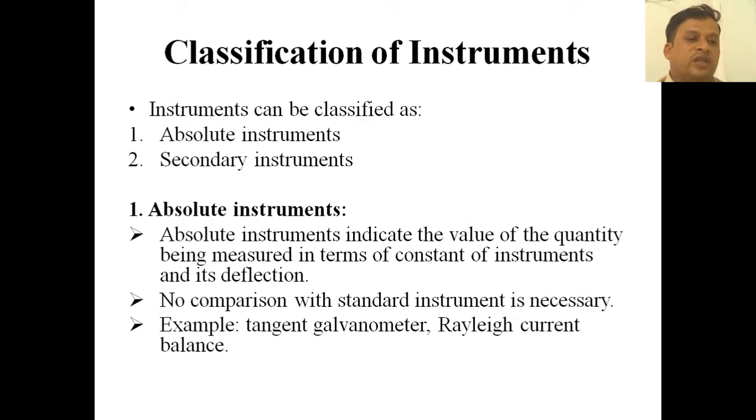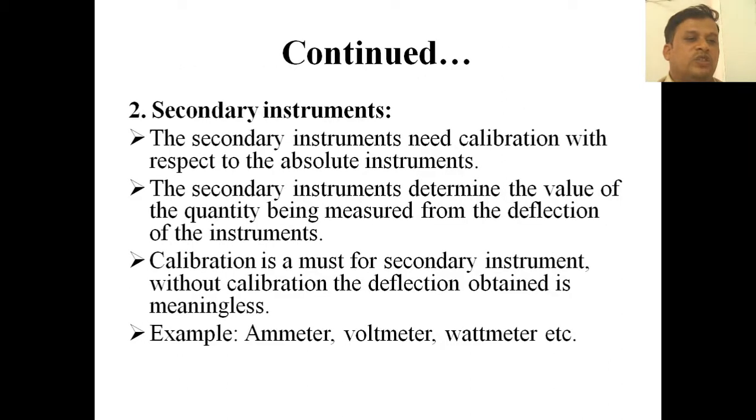Now coming to secondary instruments, these are completely opposite of the absolute instruments. Secondary instruments require calibration with respect to absolute instruments, and they determine the value of the quantity being measured from the deflection of the instruments. So here we get the value of the quantity being measured from the deflection. In an absolute instrument we don't get any value, but we get the deflection to know whether the particular quantity is there or not. But here in secondary instruments we measure the value.